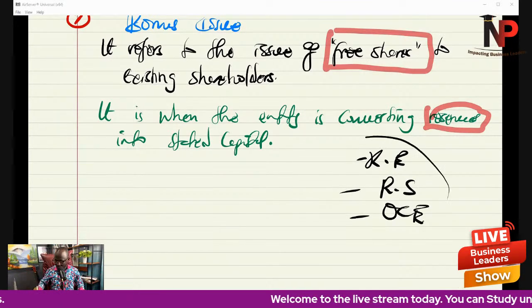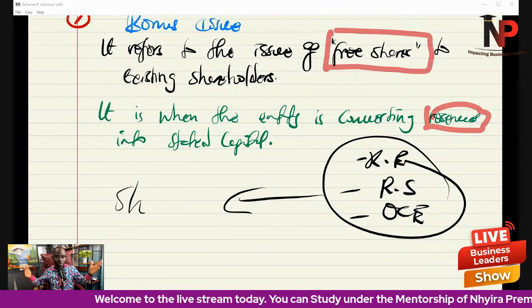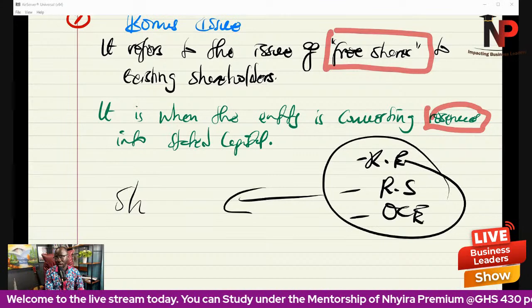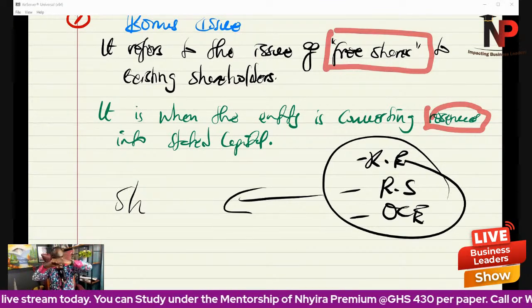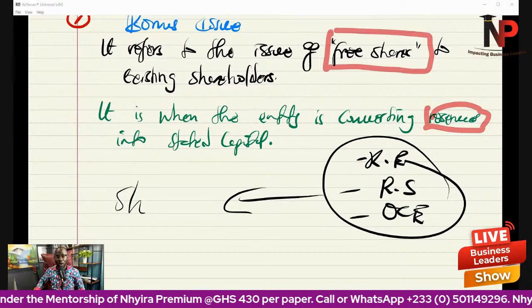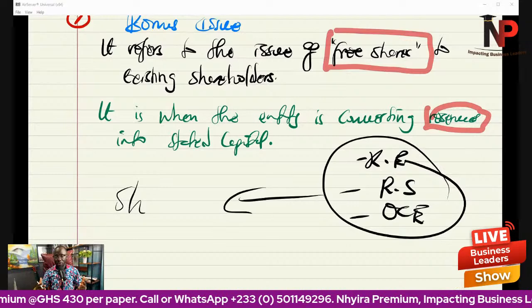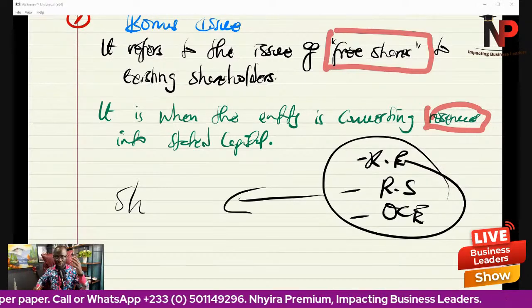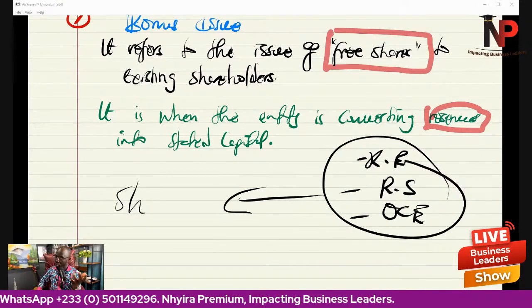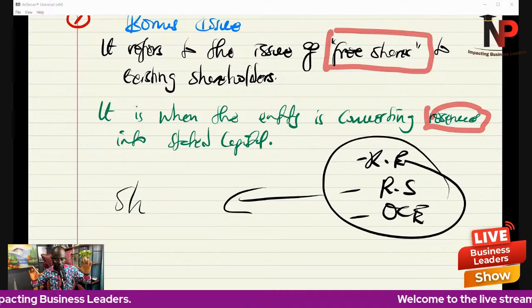If we have these reserves, all they did was to change them into share capital with approval from the central bank, and boom, they were able to meet and exceed the minimum capital requirement. So that is the idea about bonus issue. Existing shareholders are getting more shares, but they are not paying anything for it. I hope you are getting the concept here.